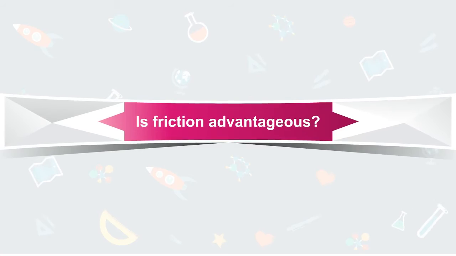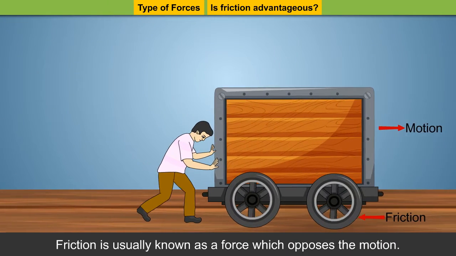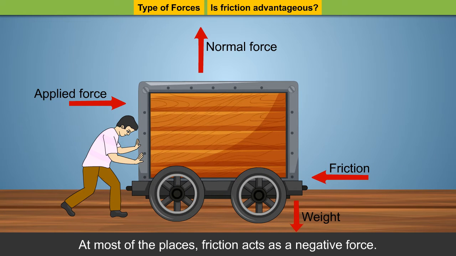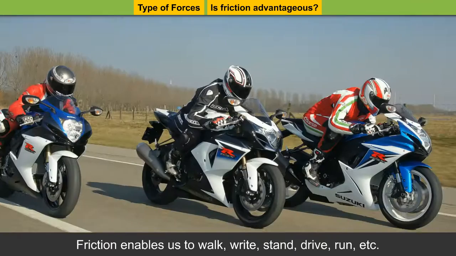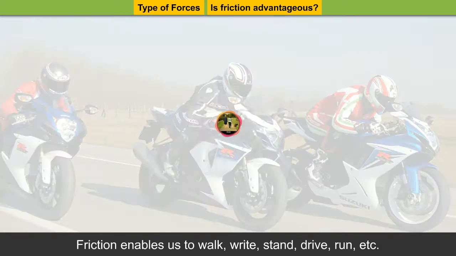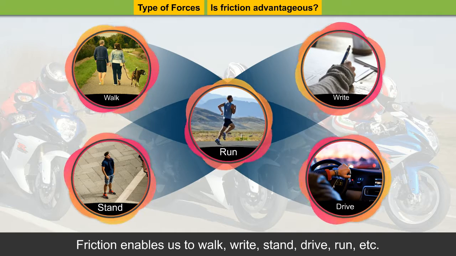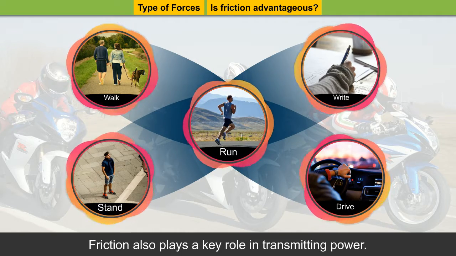Is friction advantageous? Friction is usually known as a force which opposes the motion. At most places, friction acts as a negative force, but friction has a lot of advantages too. Friction enables us to walk, ride, stand, drive, run, etc. Friction also plays a key role in transmitting power.